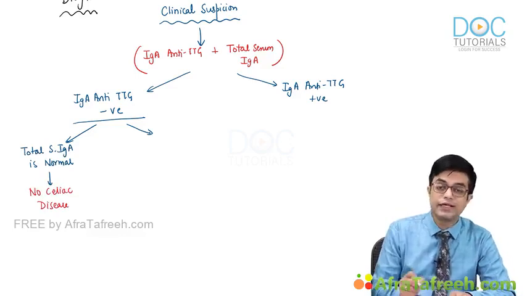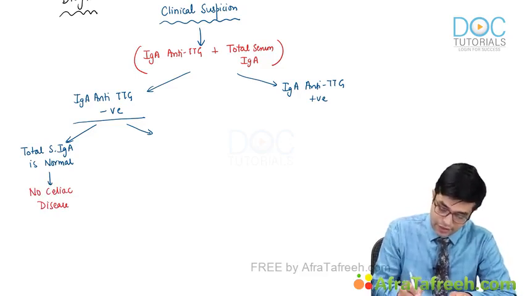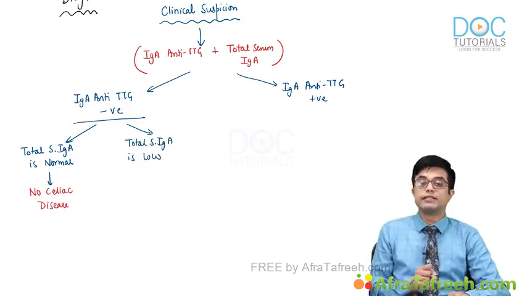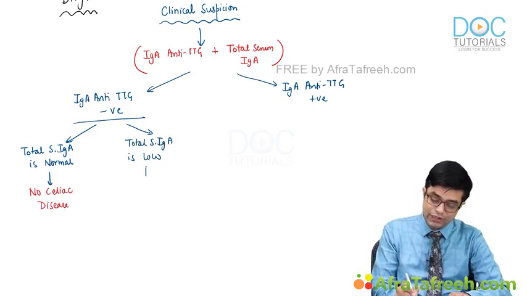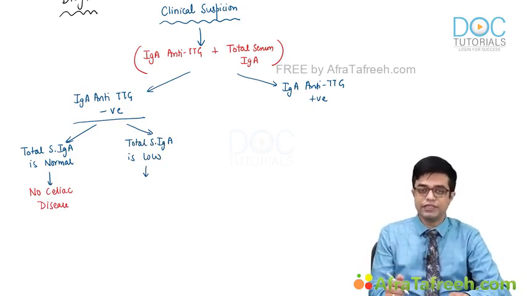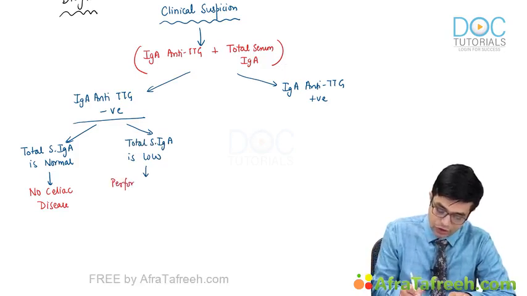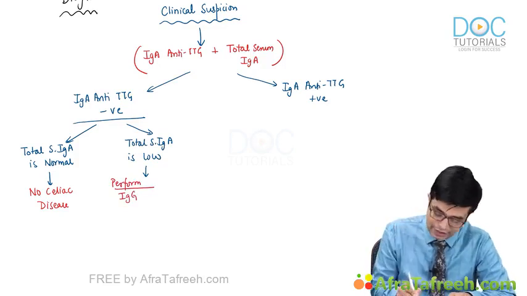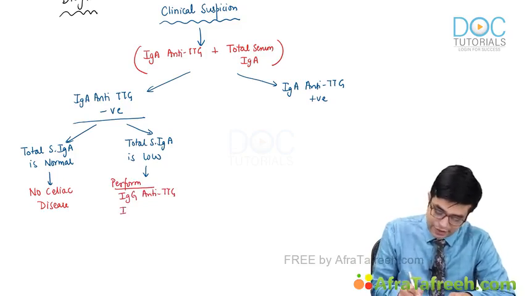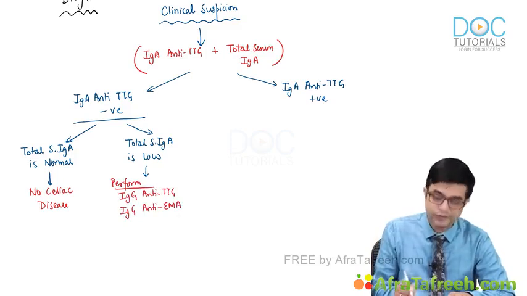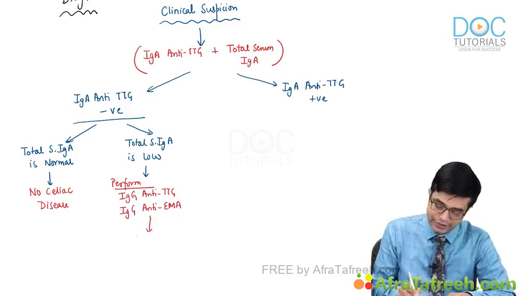In case the total serum IgA is low, then there is a possibility that the IgA TTG which we have done is falsely negative. So you will perform a test called IgG, not IgA, IgG anti-TTG and IgG anti-endomysial antibody, and then you will decide.